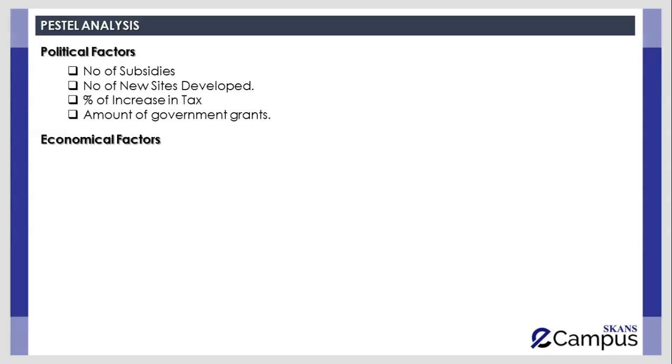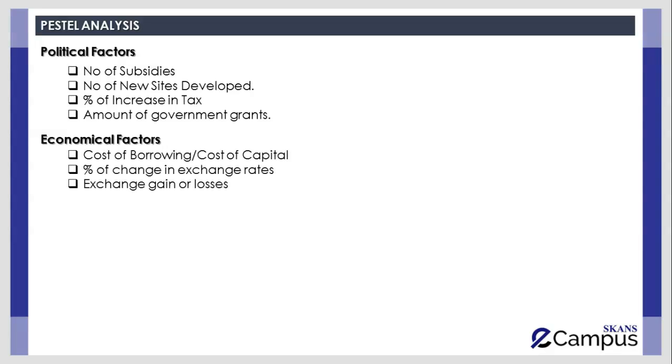Right? So these are the KPIs which can be used to measure the effect of economical factors on the organization's performance. Cost of borrowing or cost of capital. If the cost of capital is very high, and the cost of borrowing is very high, it will become difficult for an organization to arrange finances, and it will have a negative impact on the organization's performance, and vice versa.